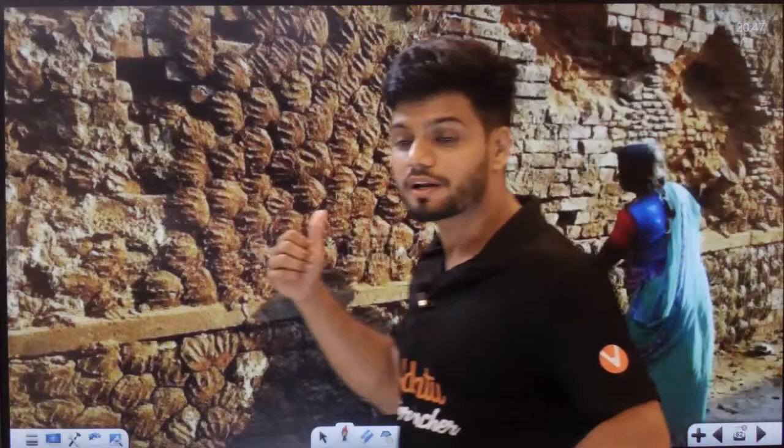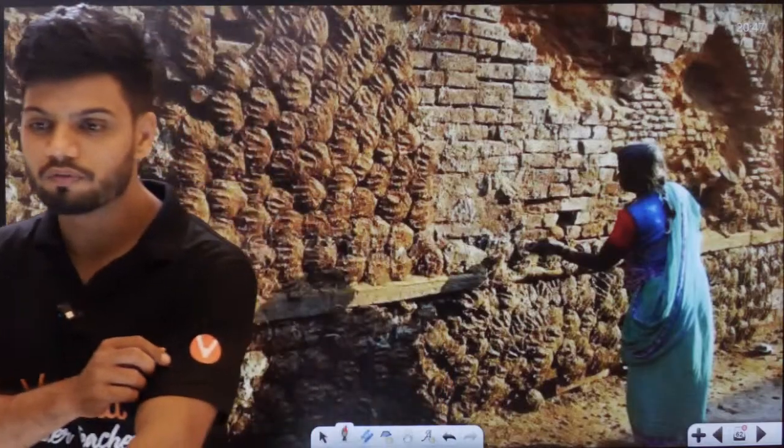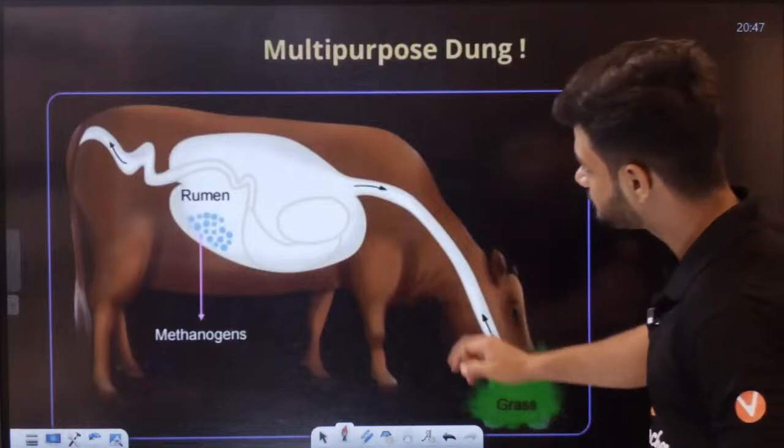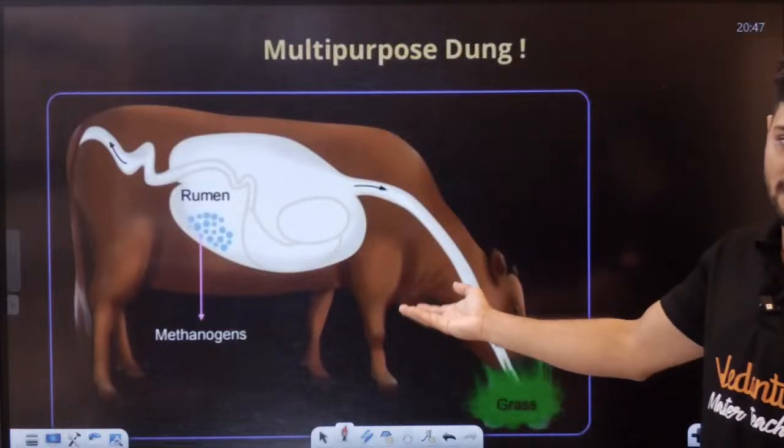Now this is called gobar gas making. Now why are they using cow dung? What is special in cow dung? How can we use cow dung to get energy? Now students, we will learn that now. Okay, gobar, exactly. Students, have you seen this? So this is obviously a cow, right?